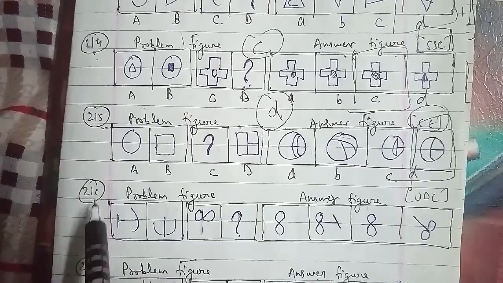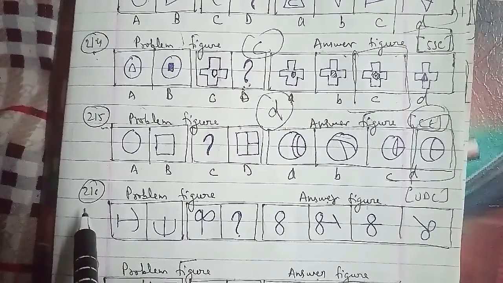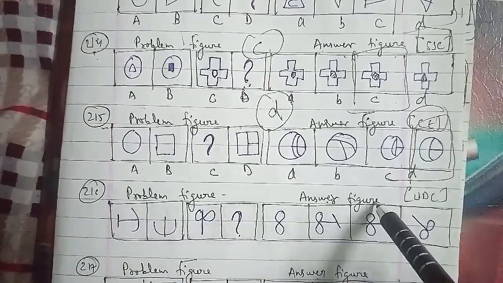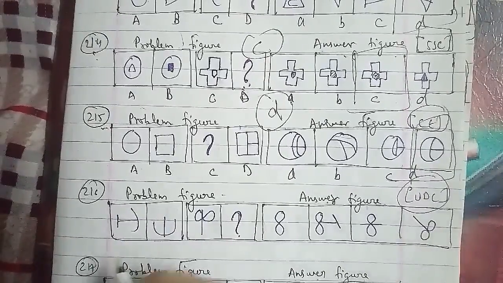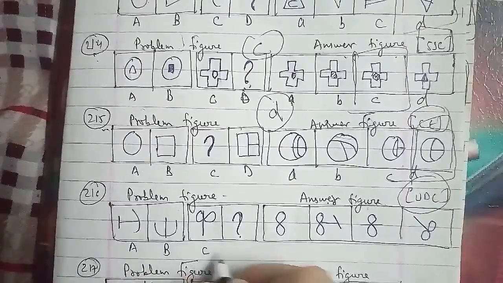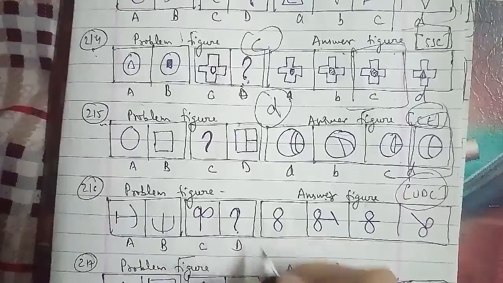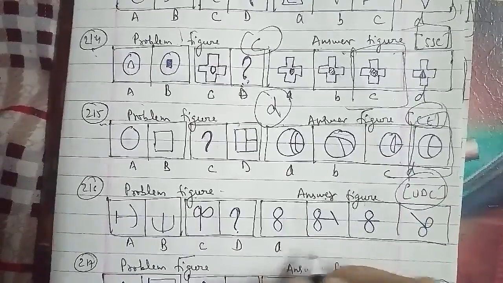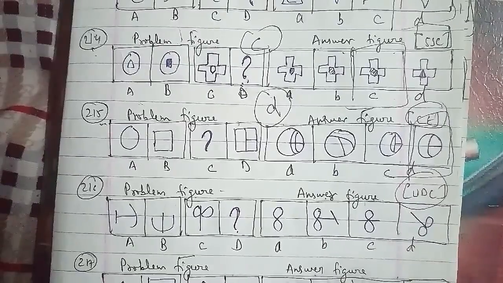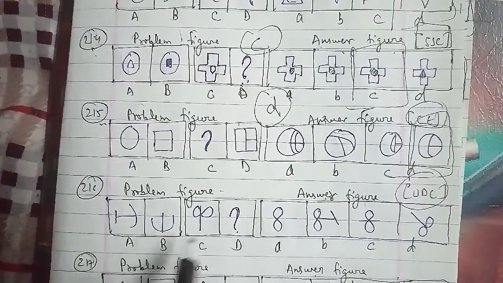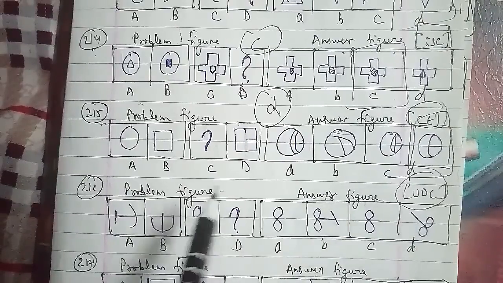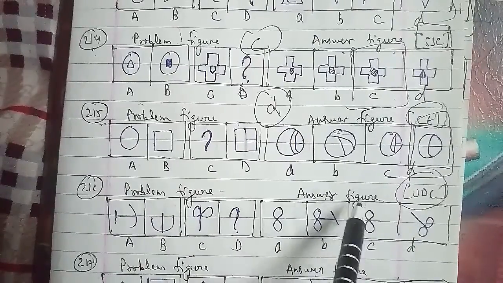216th question of the session. Here are the problem figures, and these were the answer figures asked in the UDC examination paper, named A, B, C and D. This is a very important question, because it has been asked in the UDC examination paper.